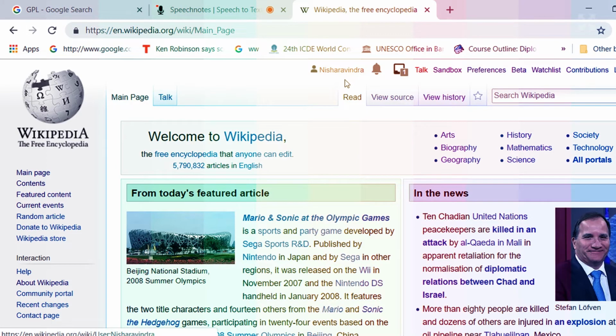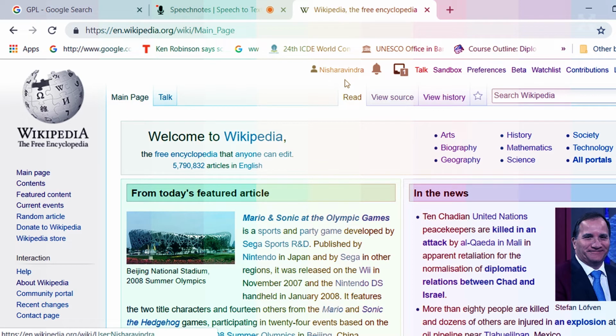This is my user page. It is red because I have not made any changes on my user page. The moment I make any edit on this user page, it will change the color to blue, as you can see in the other links on this page. Then this is a bell icon, for any alert from the system. This is notification. You get a notification, like if I'm making some edits, then my 10th edit, my 20th edit, or if the edit is not acceptable, any kind of notification by the Wikipedia system is given through this link.